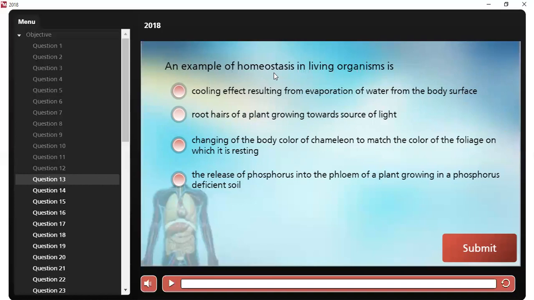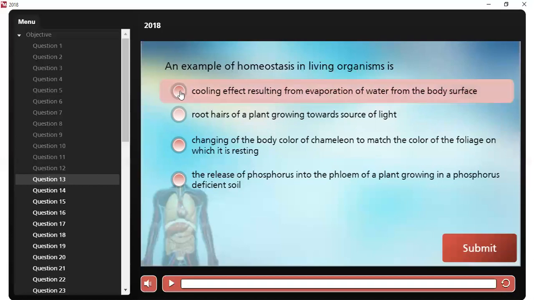An example of homeostasis in living organisms is what?